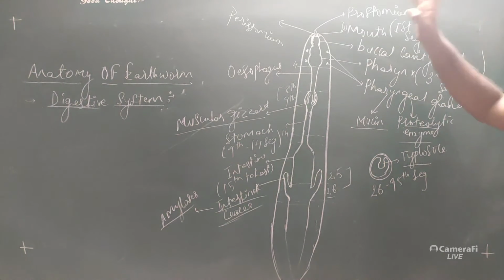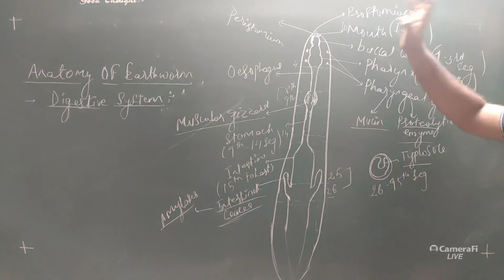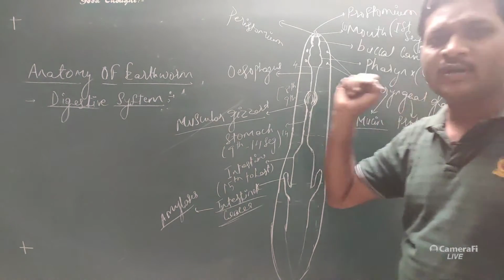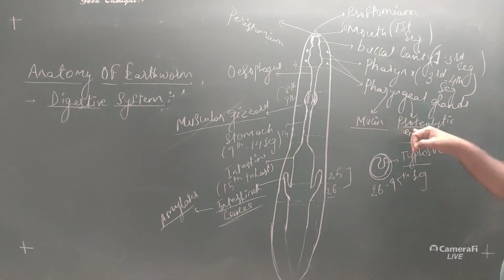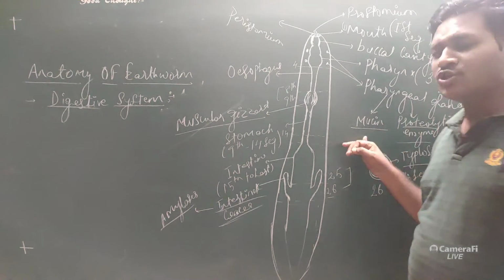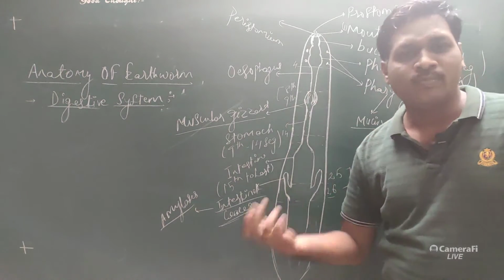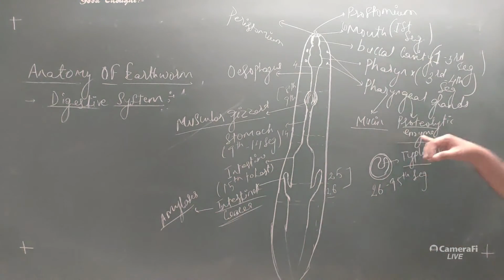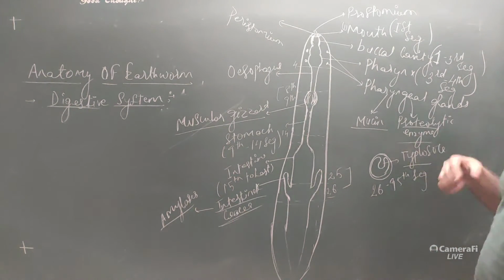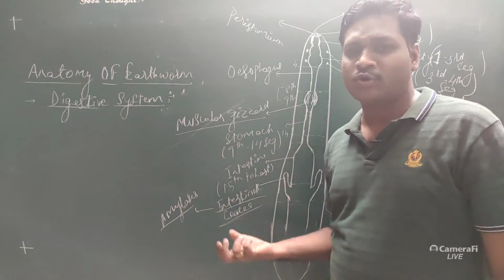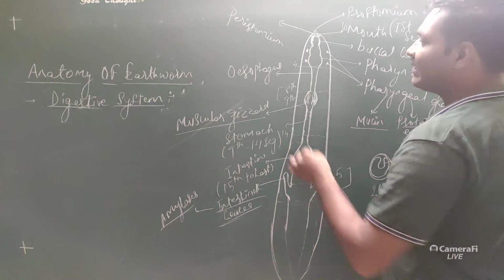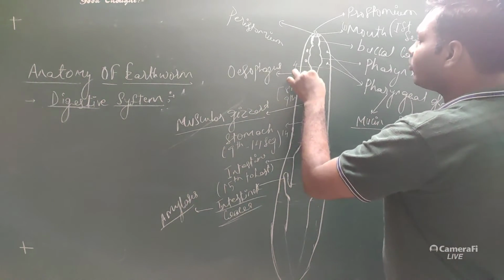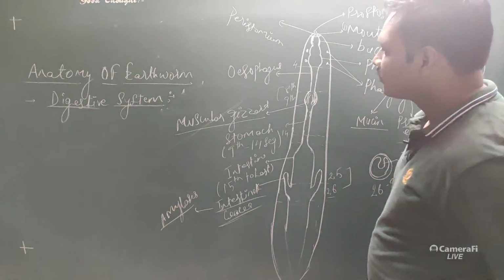On the lateral side of the pharynx there are pharyngeal glands which secrete two types of components: mucin and a proteolytic enzyme. The function of mucin is to provide lubrication, and the function of the proteolytic enzyme is to digest proteins.